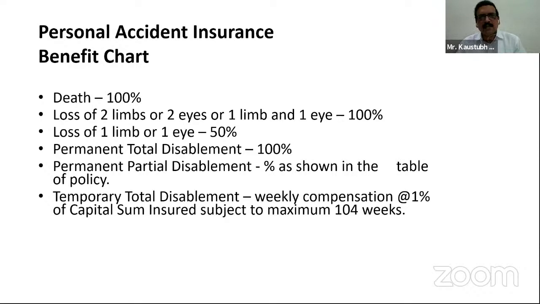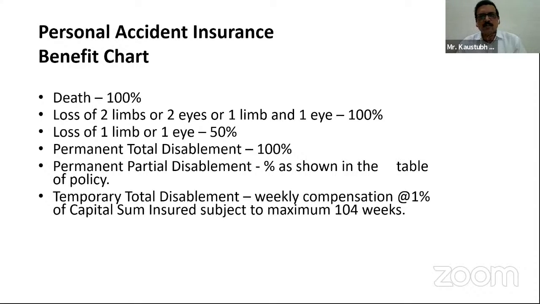Here, please try to understand: loss of two limbs means loss of two hands or loss of two feet. Loss of two eyes means both the eyes; he cannot see. But suppose in an accident one hand and one eye are totally damaged, it is not going to be operated, and definitely the person will not be able to use those in future.